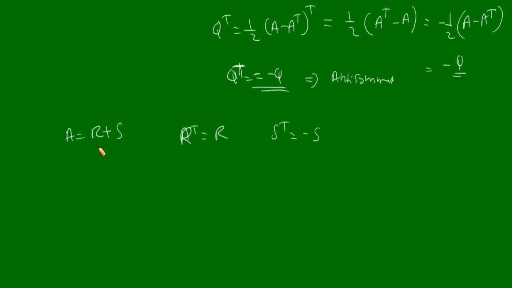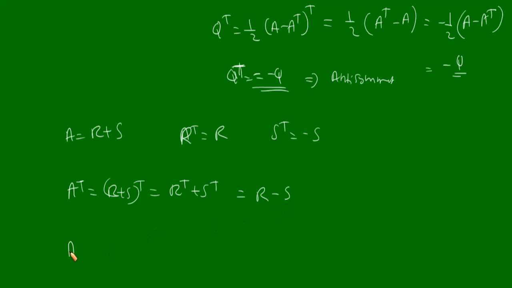Now our representation is A is equal to R plus S. So A transpose will be equal to (R plus S) transpose. That will be equal to R transpose plus S transpose. Now R transpose is equal to R. S transpose is equal to minus S. So this will be equal to R minus S. So if A is equal to R plus S, then A transpose is equal to R minus S.